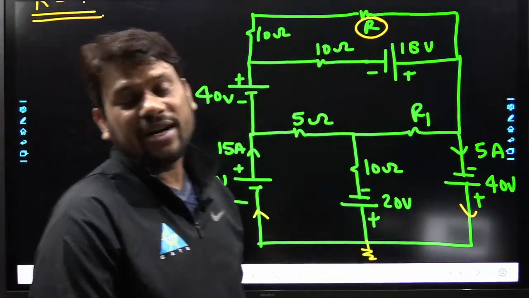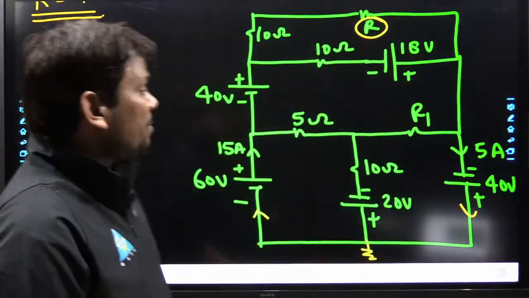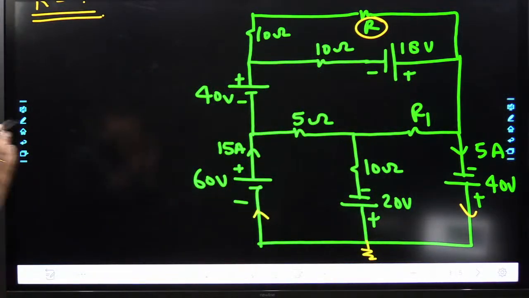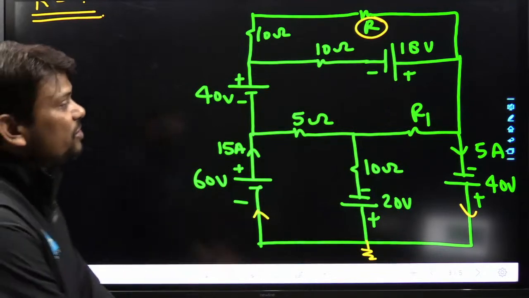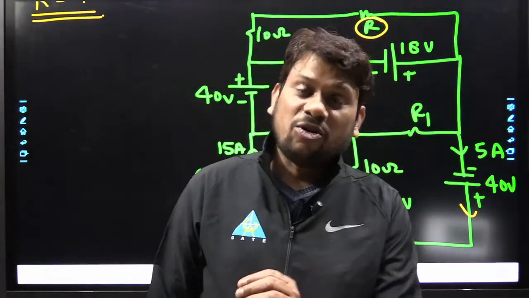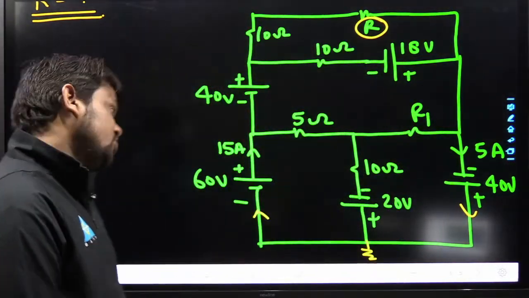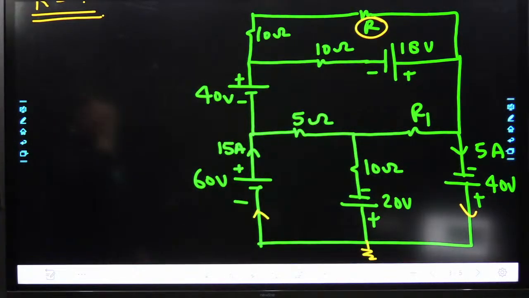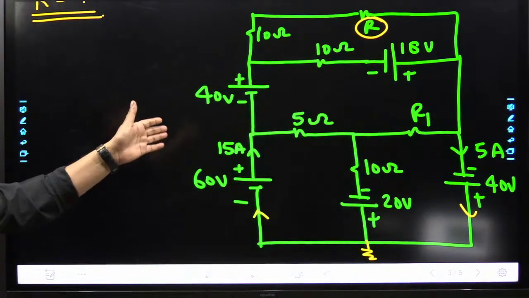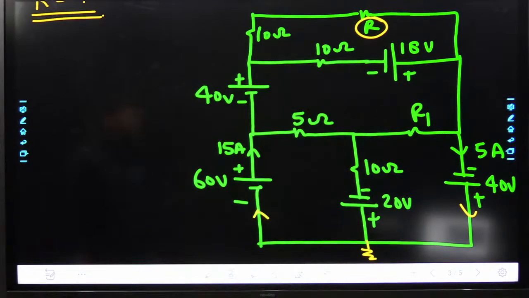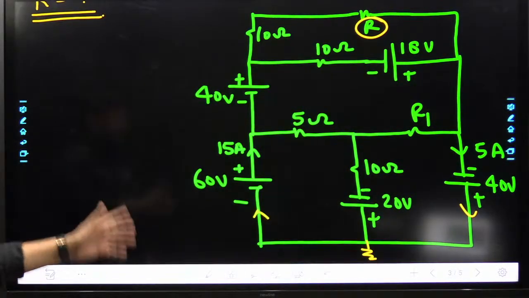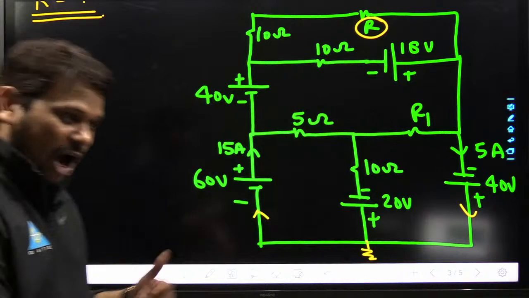Hopefully you are getting my points. This is the beginning, my dear friends. So try to understand each and everything we discuss related to the application of Ohm's law. And I assure you, after the discussion of this question, you will realize, oh my God, that was a really easy question.